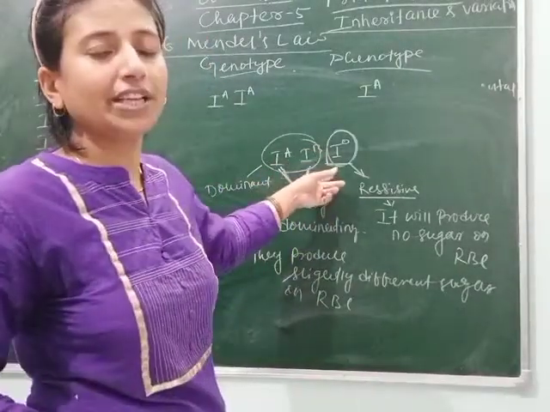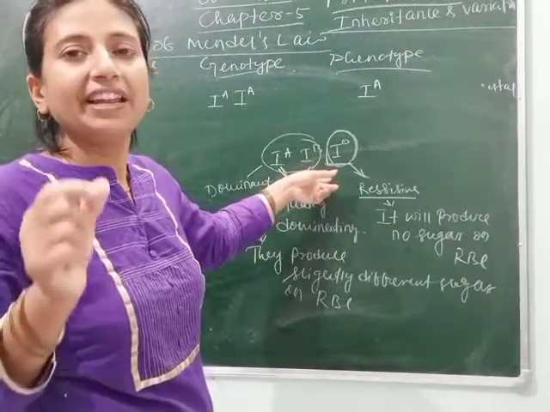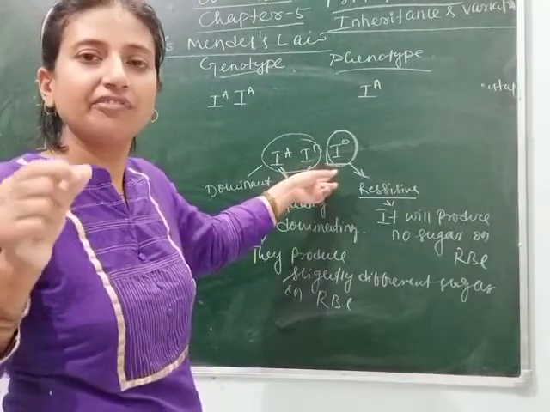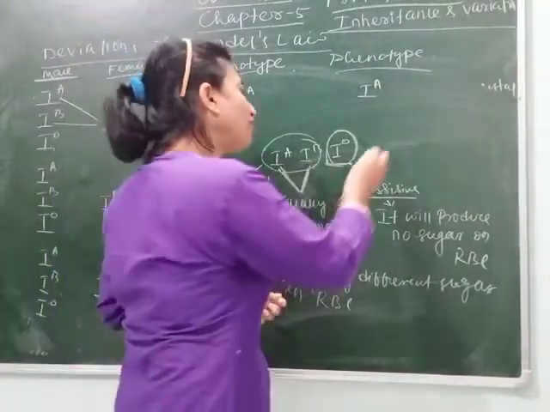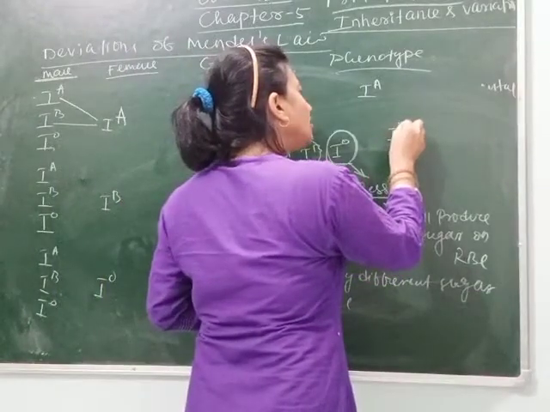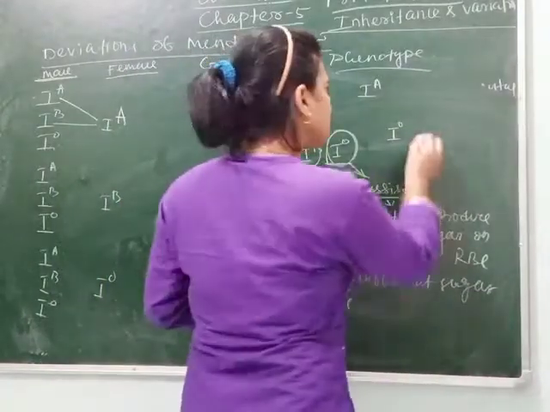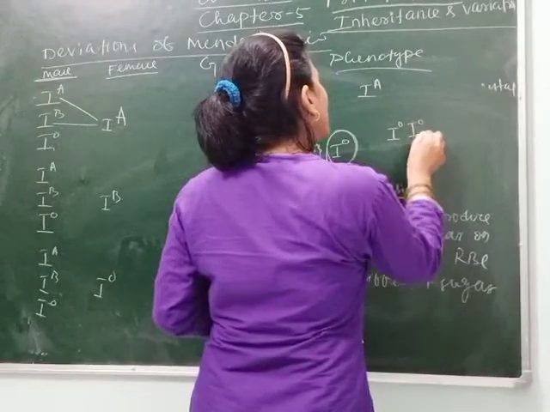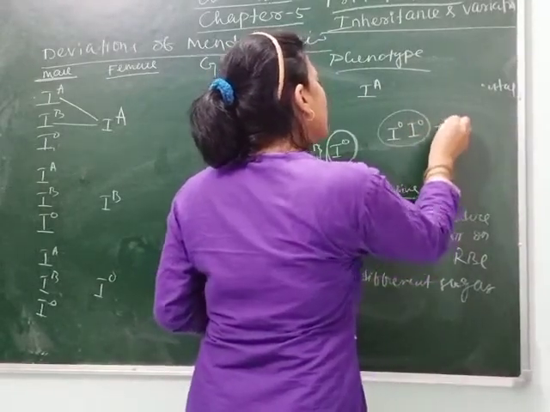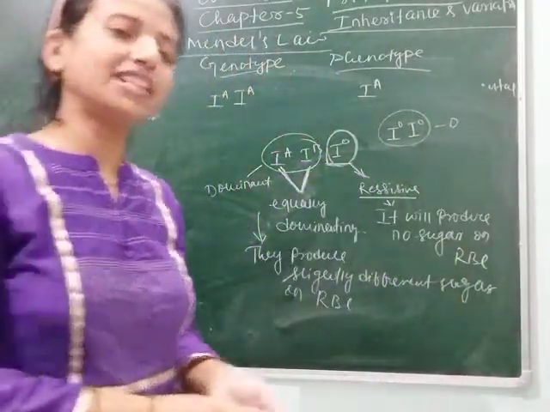Then when will IO express? As we know, any recessive trait will express itself when it is homozygous. So IO will be expressed when both the alleles from both the parents are IO alleles. In this case, O blood group will be formed. So let's see this.